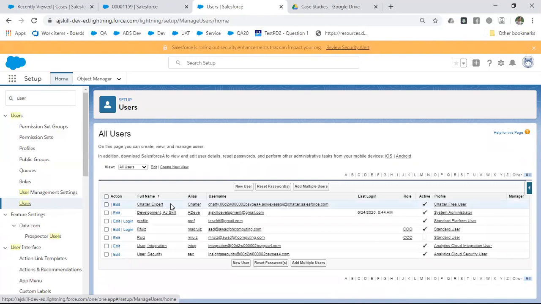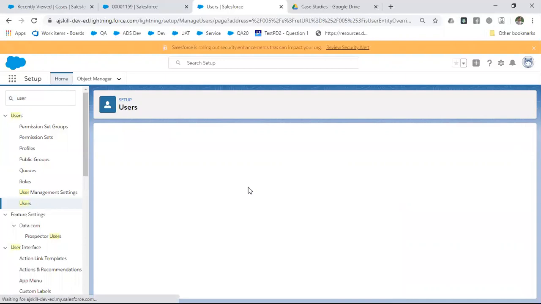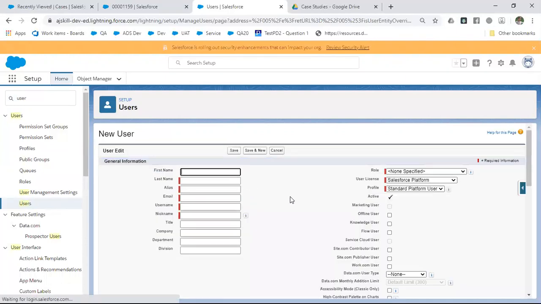Here you can see the list of users available in your org. Suppose your boss asks you to create one more user profile, you just go to new and create one more user profile. Sorry, one more user record. In order to create a user, you need a role, responsibility and all these things. You will come to know about what is role, profile and all these things in the security module. Currently, you don't have to worry about that. You will give last name, email, first name and all, and click on save.